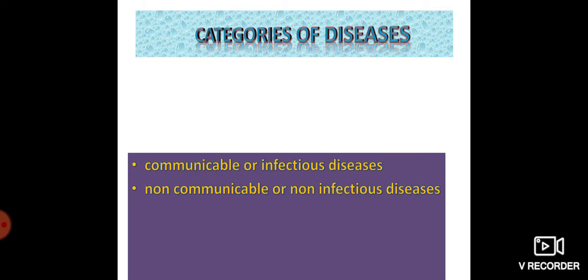These germs are transmitted to different persons through some agencies.